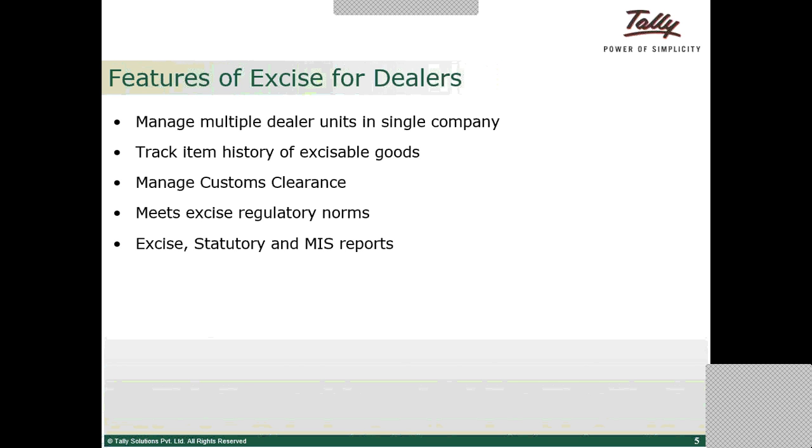And next, we have manage custom clearance. Custom clearance will happen when the goods are being imported. When the goods are imported from different countries, they would be in the bonded warehouse, and the excise dealer, after paying the customs duty, can get the clearance of such goods. Those goods can be cleared at one shot, or they can be partially cleared.